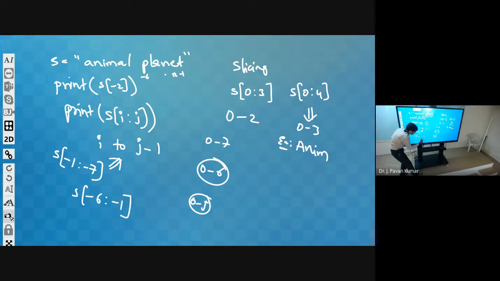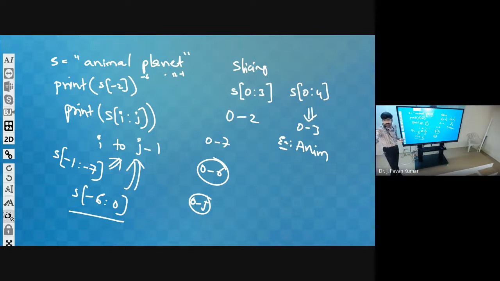So we have to write like this, minus 6 to... what should we do? Very good. Minus 6 to 0. Minus 6 to 0 means you apply here: i is minus 6, j minus 1 in the sense 0 minus 1, that means minus 1. Up to minus 1. Minus 6 to minus 1. You note down this.